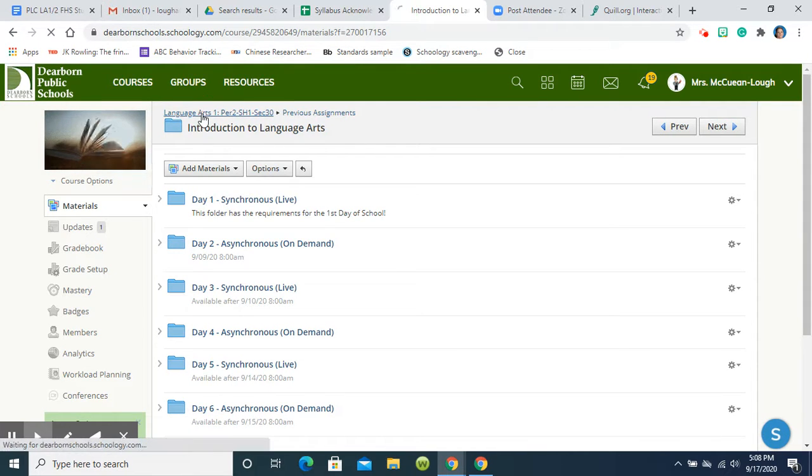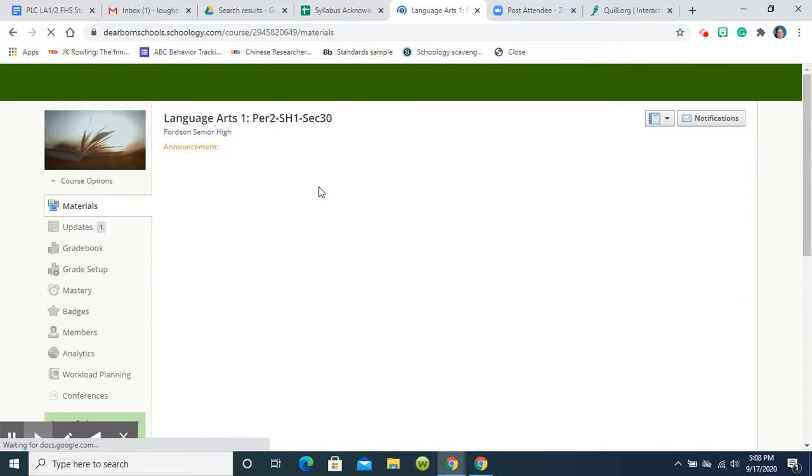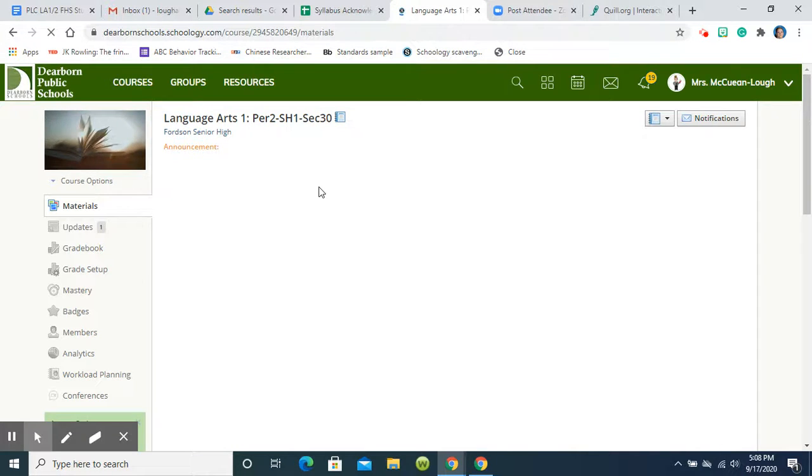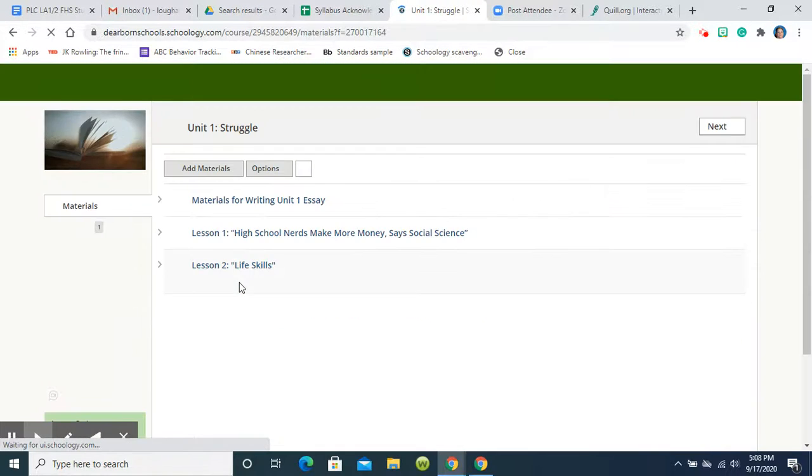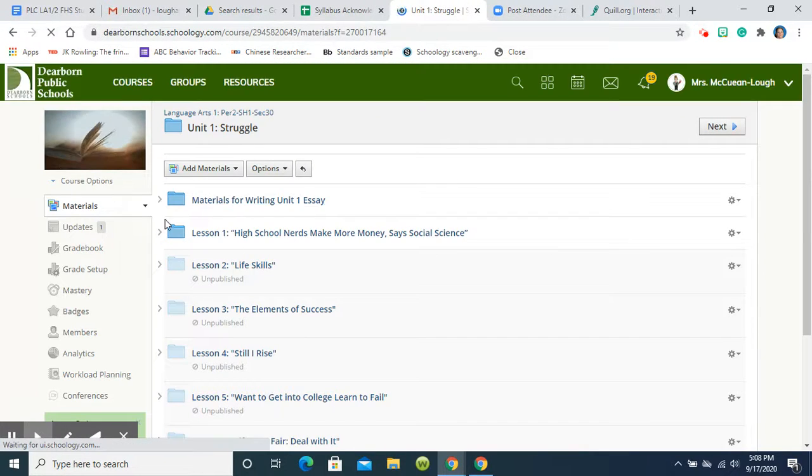So let's jump back to the start of our course, and we're going to go into that Unit 1 folder. That Unit 1 folder has two folders available to you right now. Materials for writing Unit 1 essay. You do not need to touch this folder yet. You can poke around in there, but you don't need to do anything with that yet. We're going to be writing this essay together.